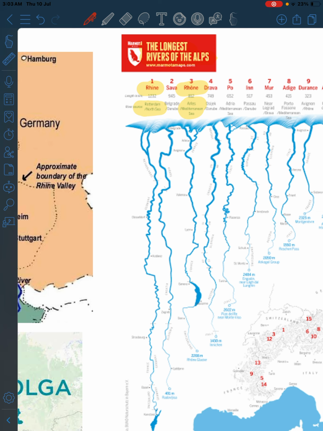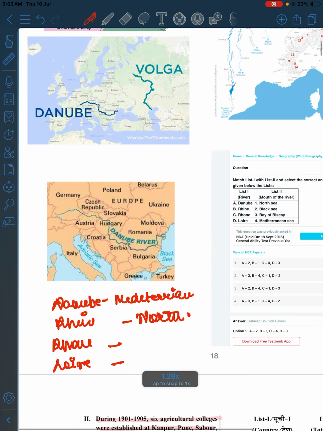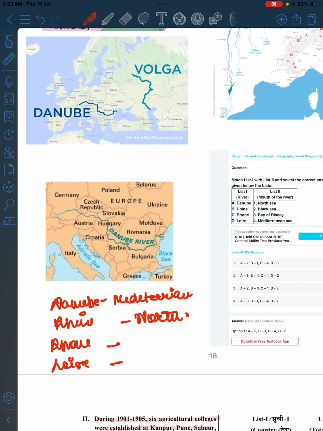Rhone is in the Mediterranean. My bad, Danube is in the Black Sea. See, the Black Sea is here. And the Bay of Biscay.